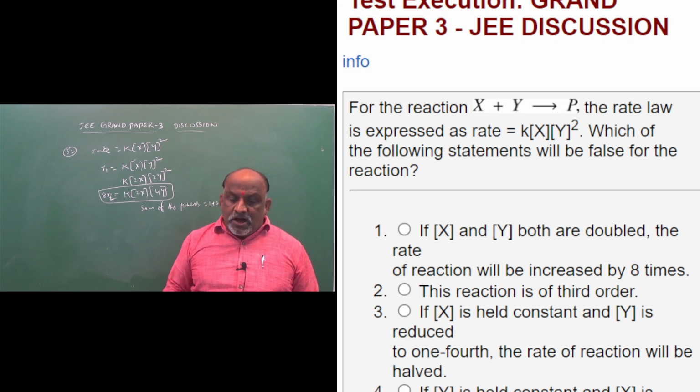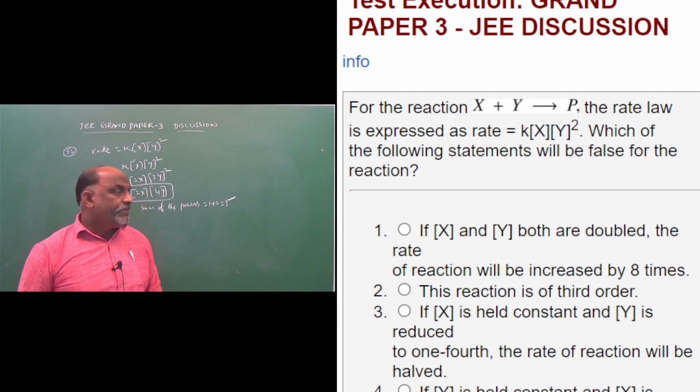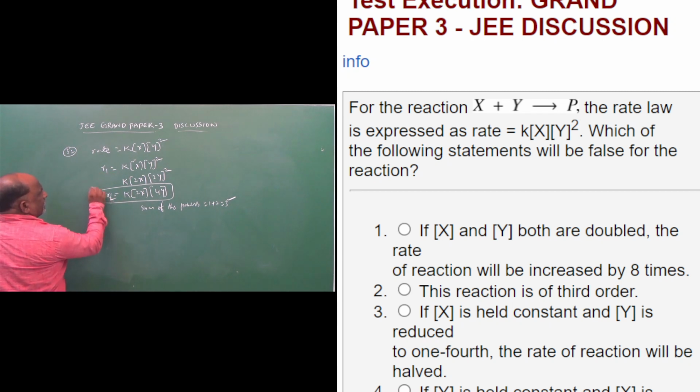If x is held constant and y is reduced to 1/4, the rate of reaction will be halved. This is option 3. This is option 1, this is option 2. What is option 3?